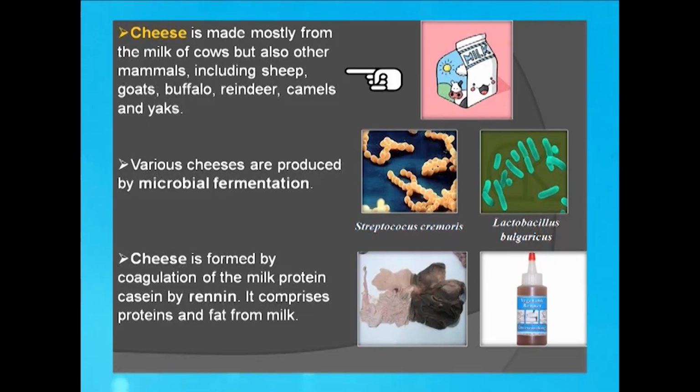Then comes the organisms known as the microbial starter cultures, bacteria like Streptococcus cremoris, Lactobacillus bulgaricus, and there are so many others of the genera Lactobacillus, Lactococcus, Streptococcus, which are used as starter culture in the production of cheese. What do they do? They actually convert the lactose in the milk to lactic acid by the mode of fermentation and drop down the pH of milk.